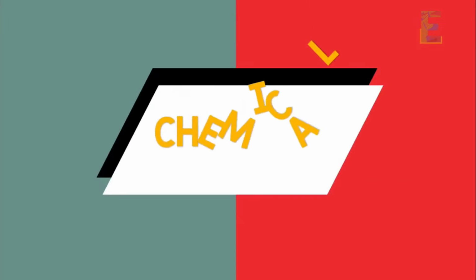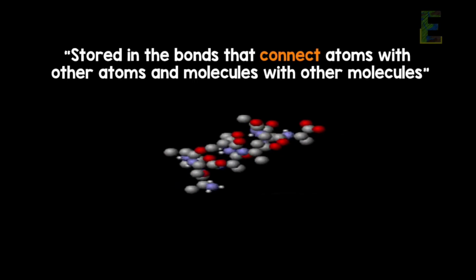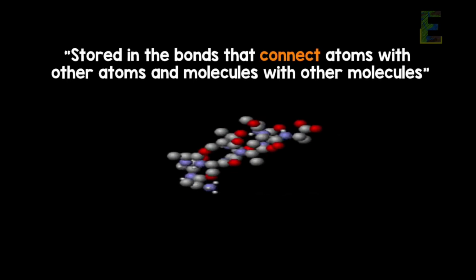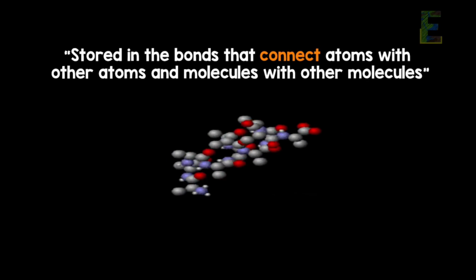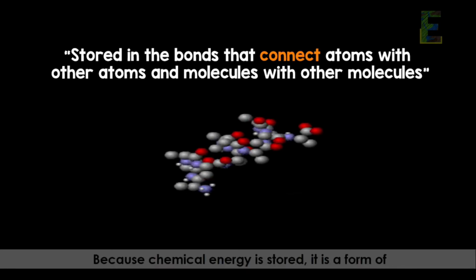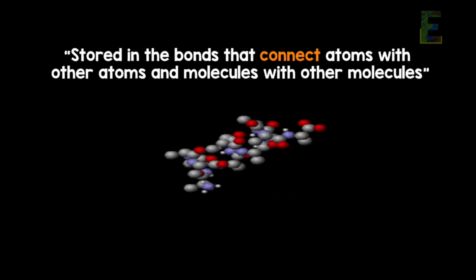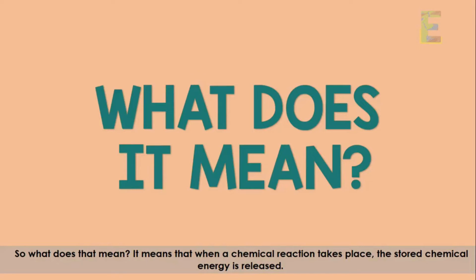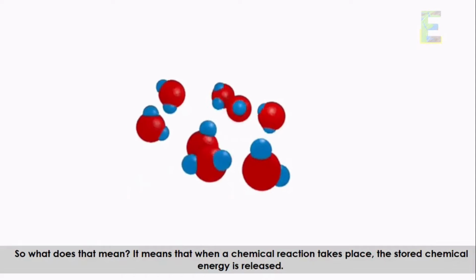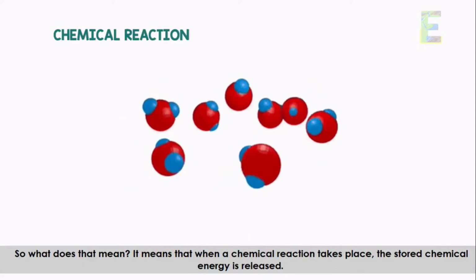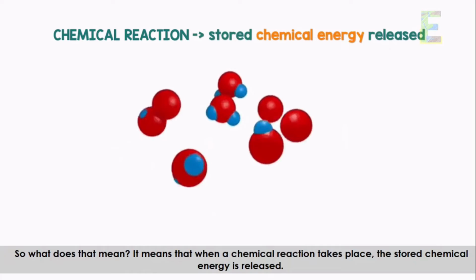Next, we have the chemical energy. Chemical energy is stored in the bonds that connect atoms with other atoms and molecules with other molecules. Because chemical energy is stored, it is a form of potential energy. So what does that mean? It means that when a chemical reaction takes place, the stored chemical energy is released.